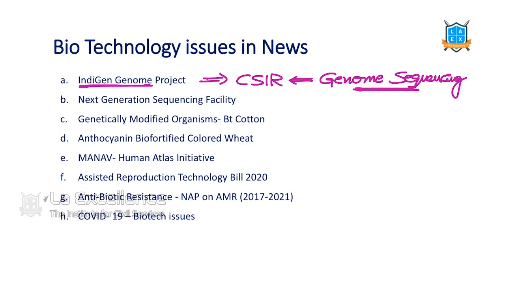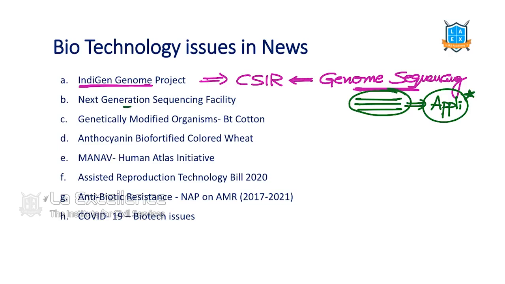With this, we are mapping the gene set specific to Indians. So this is how we can sequence it, and we have a lot of advantages and applications with this particular gene sequencing with the Indigen project. We will identify the advantages later in the science and technology current affairs class.